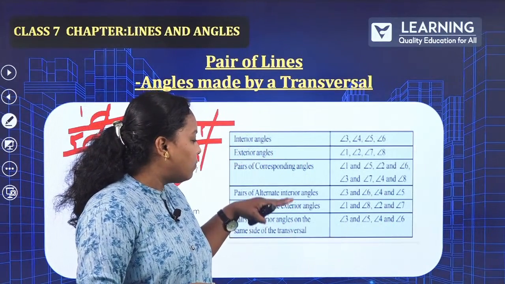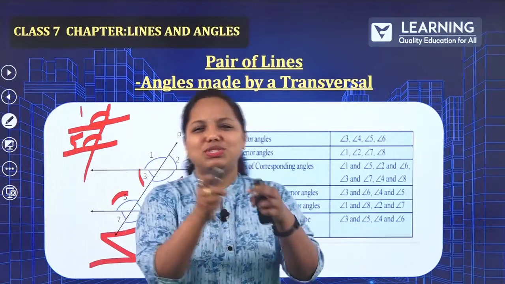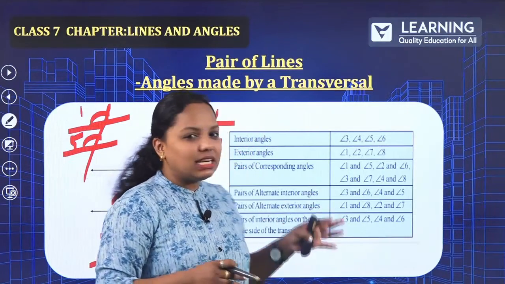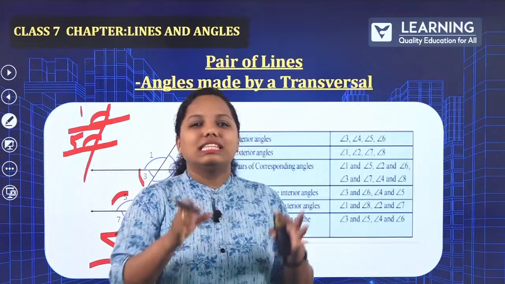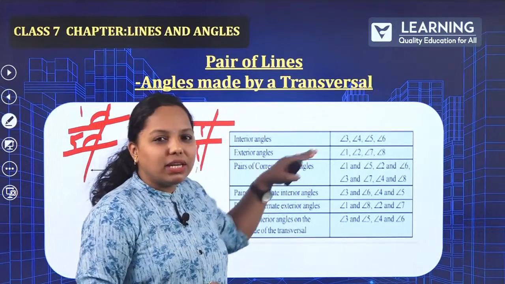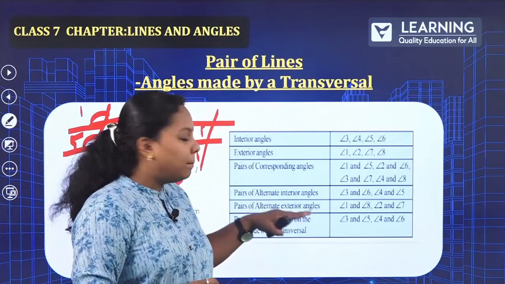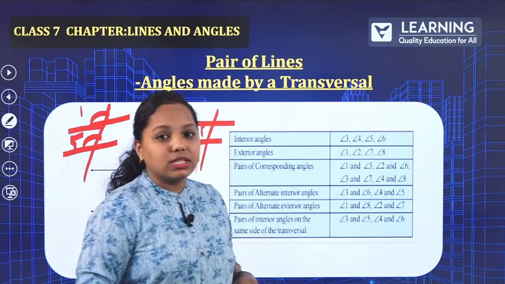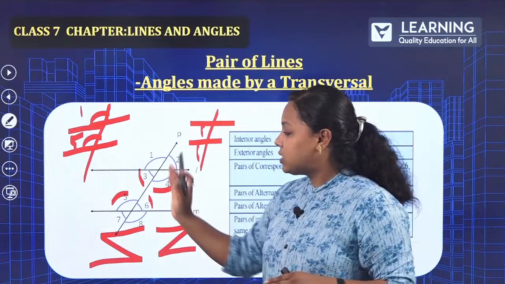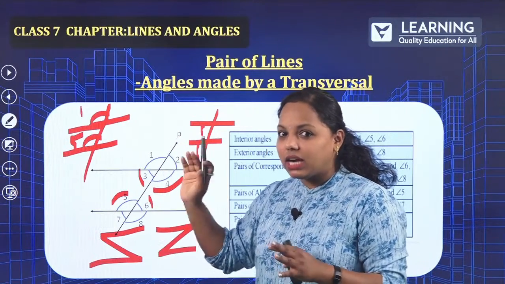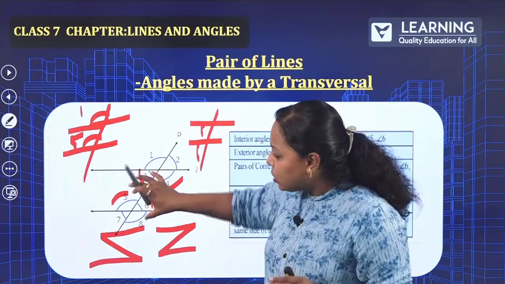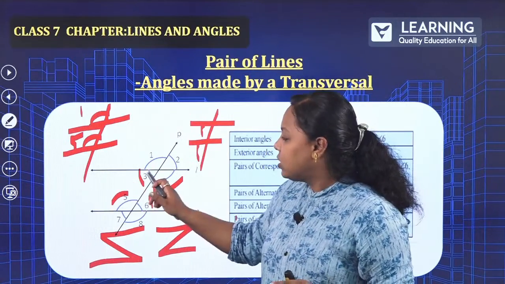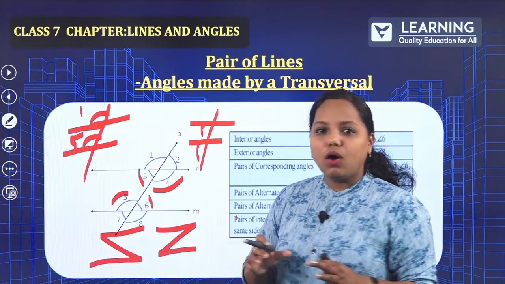Now, pair of alternate interior angles, you have to just name it inside. Alternate exterior angles, you have to just name it outside, the same way. It is just the combination. Next, pair of interior angles on the same side of the transversal. Same side of the transversal. So, interior angle, where is the interior angle? Which is inside. So, which angle is located inside? So, 3 and 5.